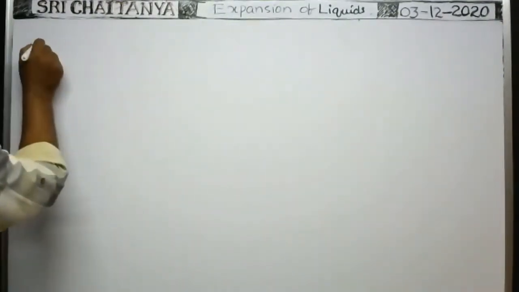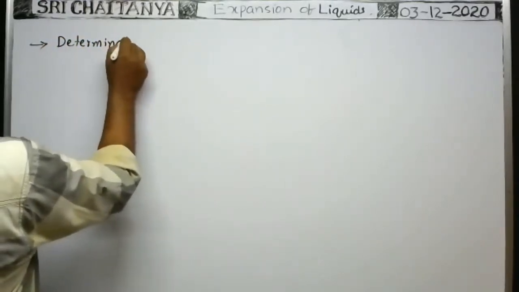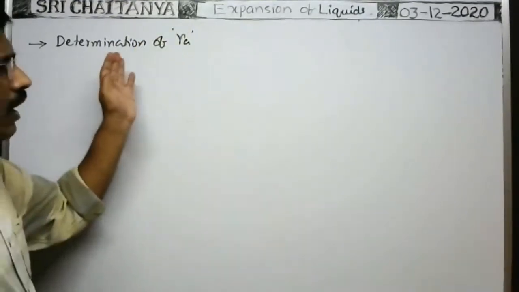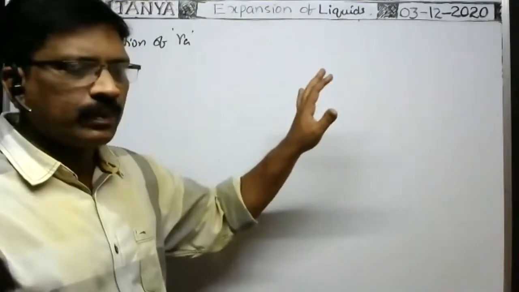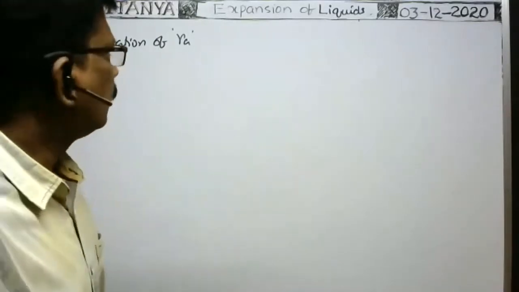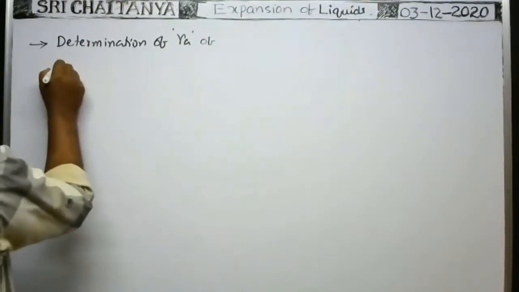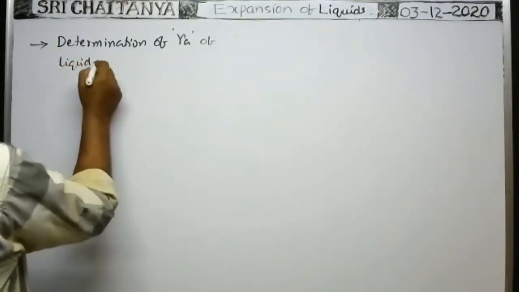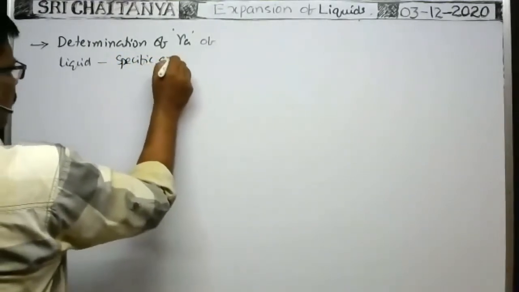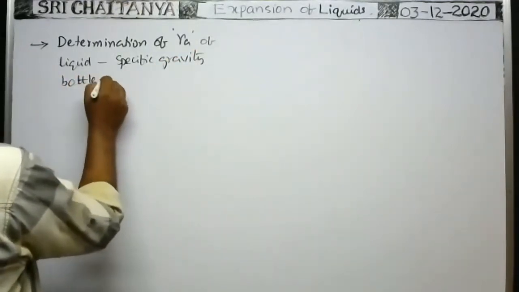Determination of the coefficient of apparent expansion. Of course, the coefficient of apparent expansion and the coefficient of real expansion are all having the same units. So, determination of the coefficient of apparent expansion of a liquid by the specific gravity bottle method.